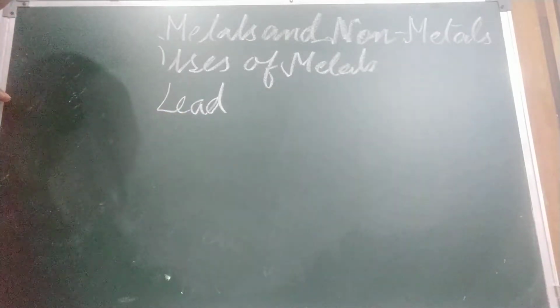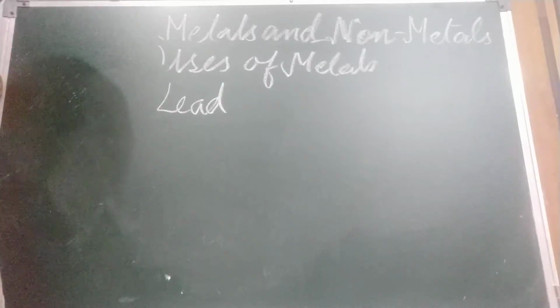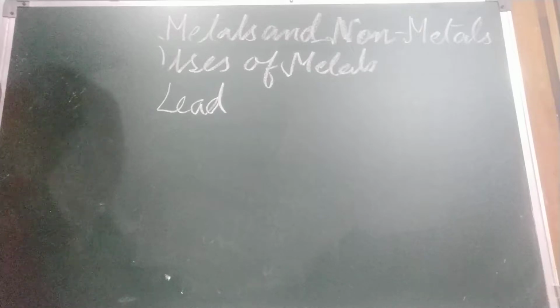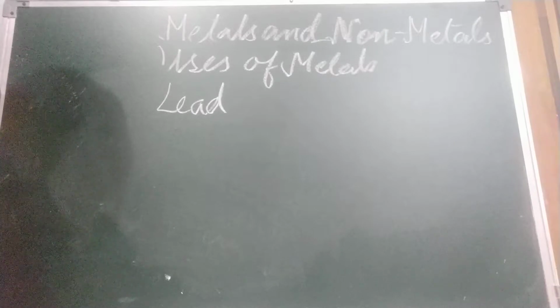Now come to chromium. Chromium is what? It's a metal. Chromium electroplated on iron gives it a corrosion resistant shining finish. Children, bicycle and all you have seen, car bumpers, etc. The shine is there just because of chromium. Nickel is electroplated on other metals to give them a corrosion resistant finish.